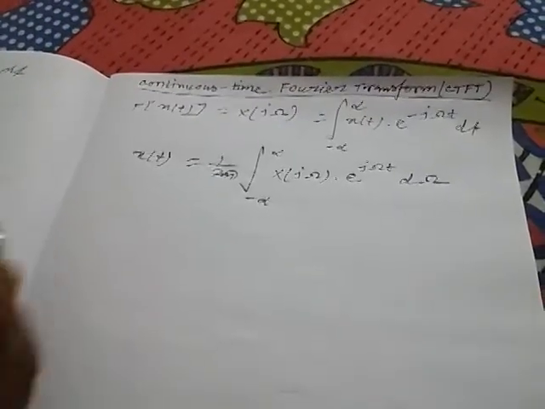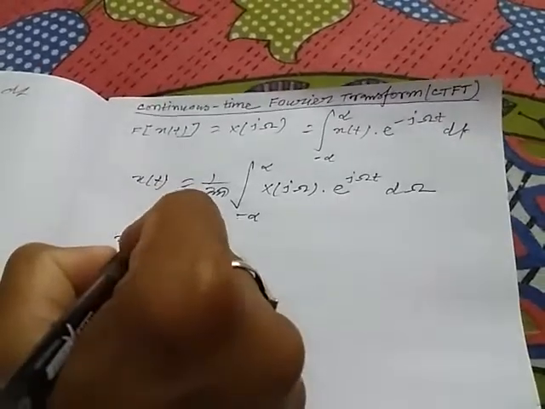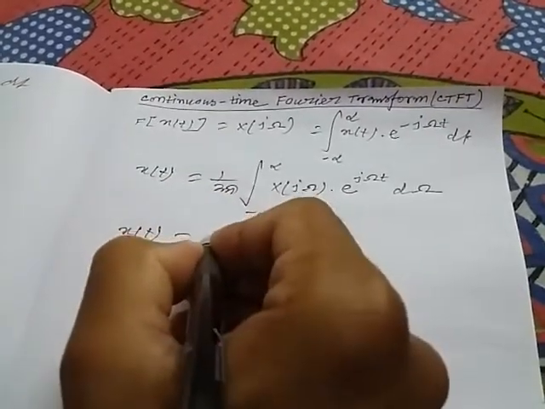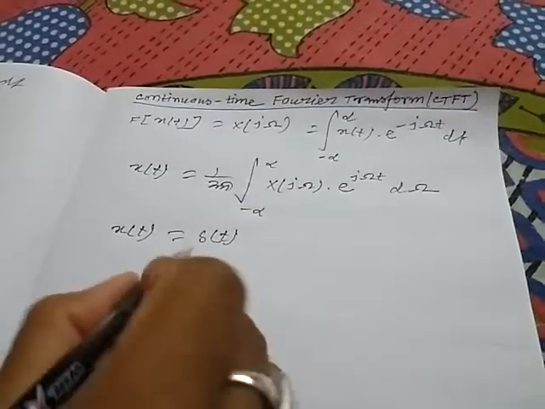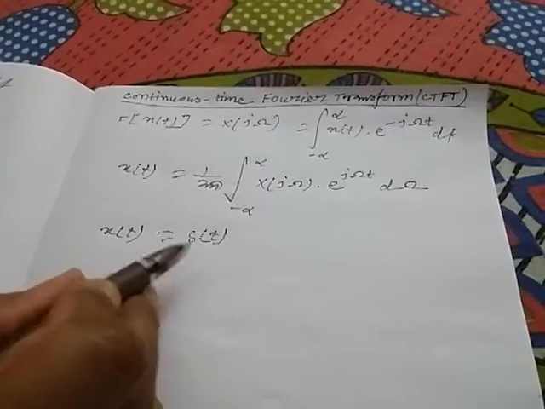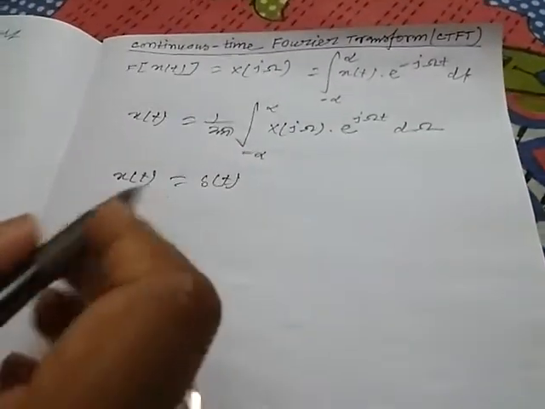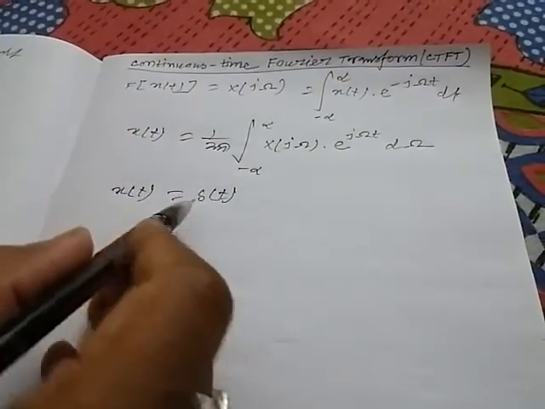Now let us take an example. Suppose we have to find the Fourier transform of a function given by x(t) equal to delta t. What is delta? Delta is the unit impulse function, right? So what will be the continuous time Fourier transform of delta t?